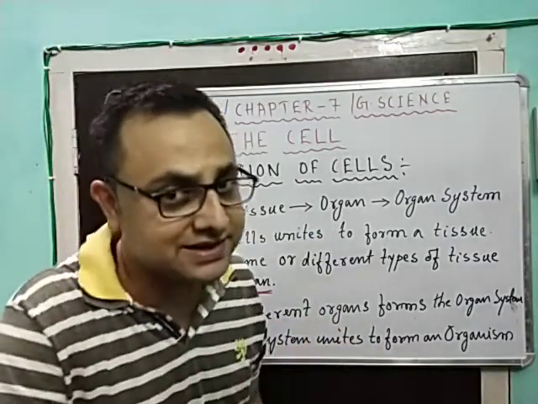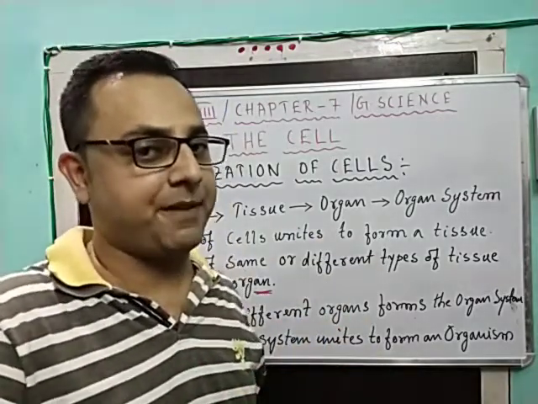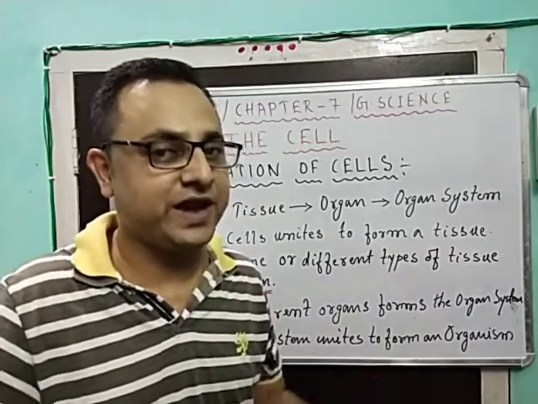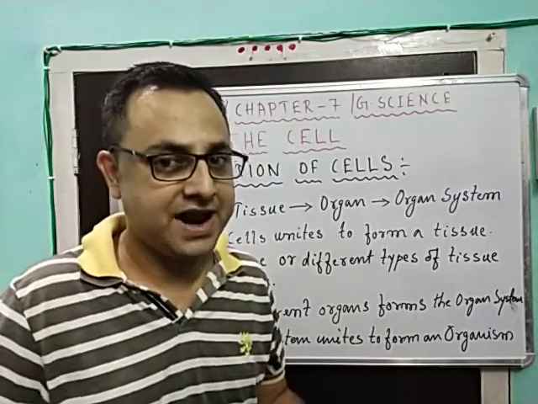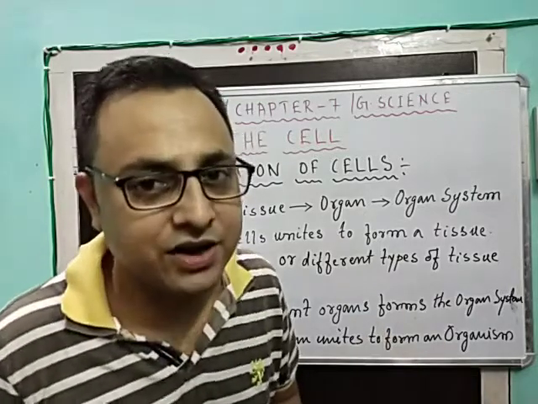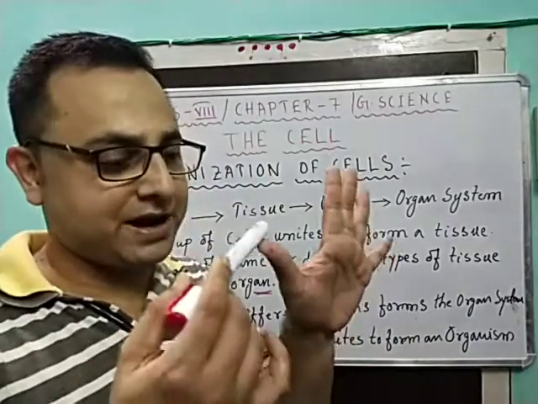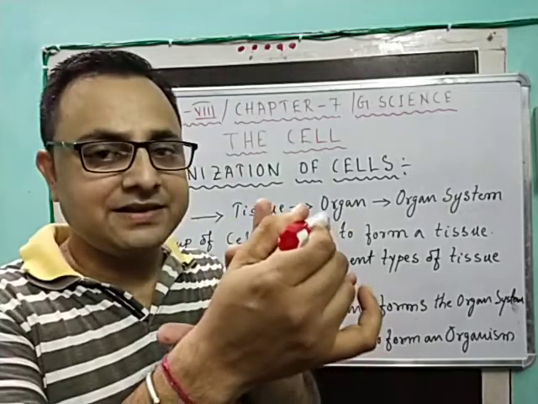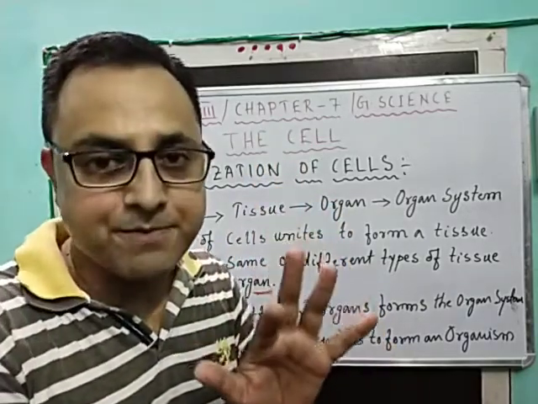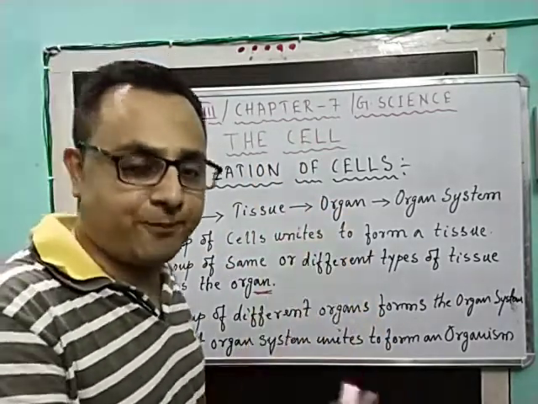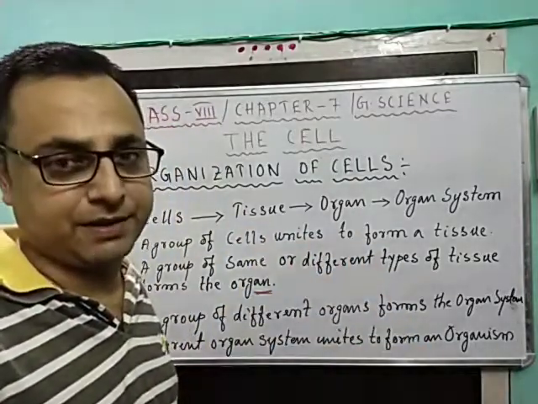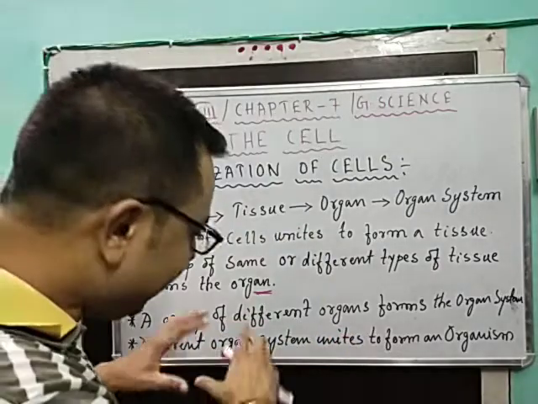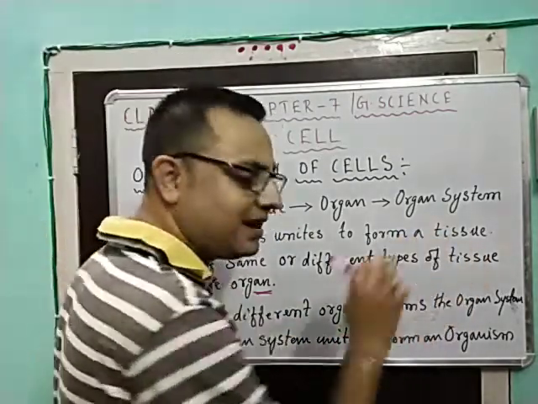Now, the circulatory system has these organs: arteries, veins, capillaries, heart, and blood itself. Number one is your heart, number two arteries, number three veins, number four capillaries, and number five is your blood. These are all organs which are associated together, and they are forming what? The organ system.